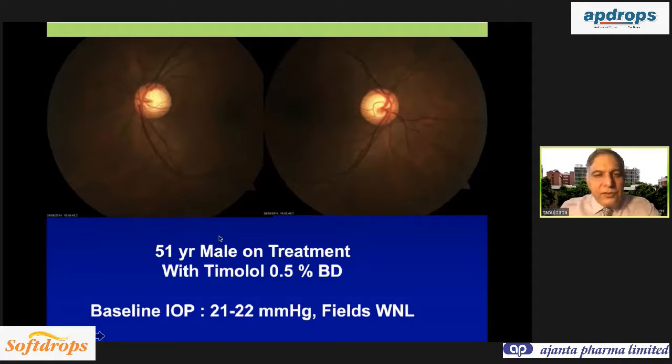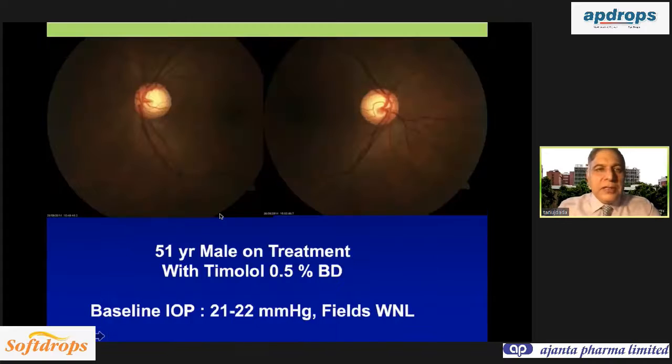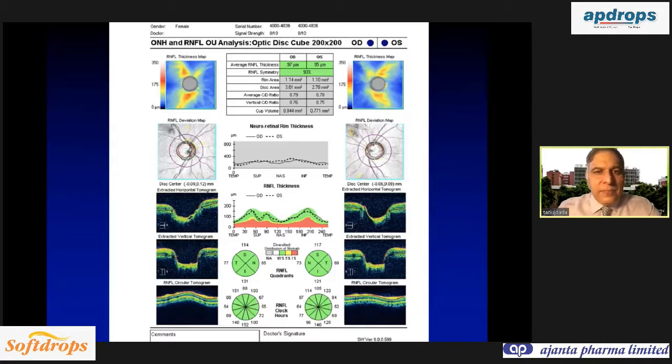This is a 51-year-old male patient on treatment, and again fields are normal, and you can see patient is a glaucoma suspect because of large cup disc ratio, borderline IOP. But you can see there is an absolutely normal OCT and normal RNFL. So physiological cupping, normal OCT, you could stop therapy.